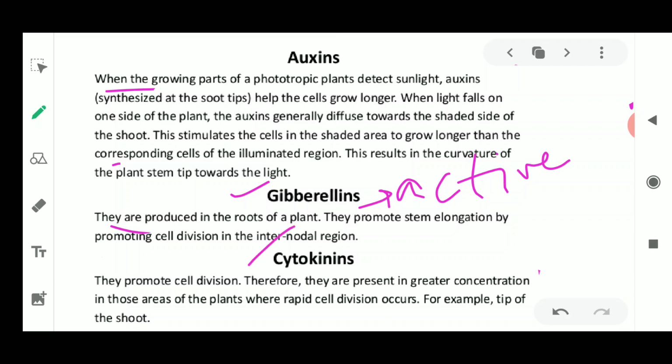Next is the cytokinin. Cytokinins are the plant hormones which promote cell division. They are present in greater concentration in those areas of the plant where rapid cell division occurs, for example the root tip and the shoot tips. So they are also produced at the tip of the shoot. It also helps in breaking seed dormancy and in delaying the aging of the plant. It also promotes the opening and closing of stomata, and promotes fruit growth.